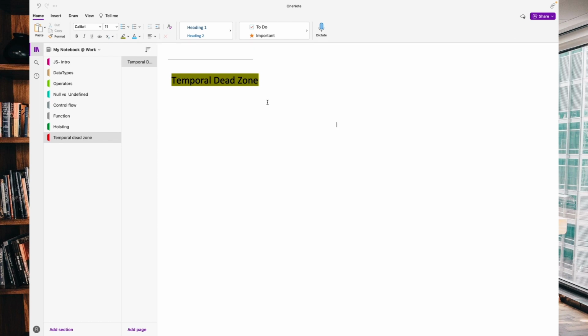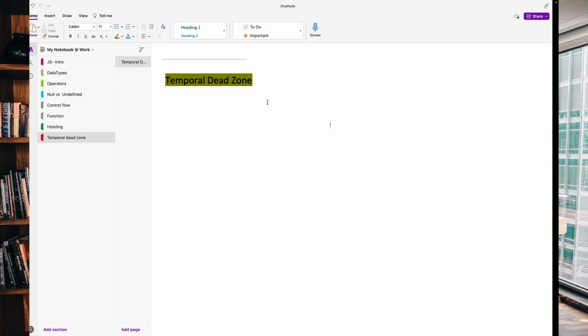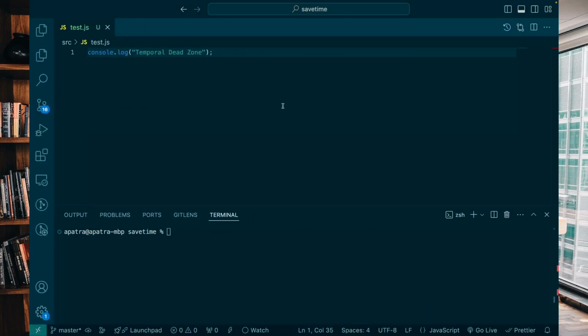TDZ area means we can't access those variables in that particular time span. So once the declaration is reached and the variable is initialized, then the TDZ ends. This is applicable for let and const but not for var.